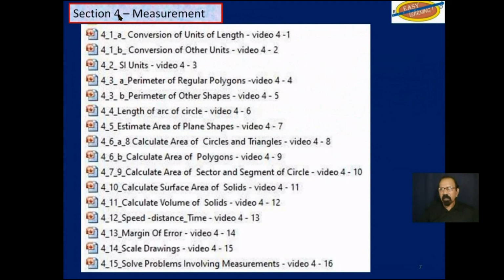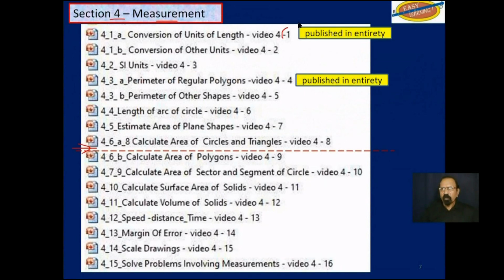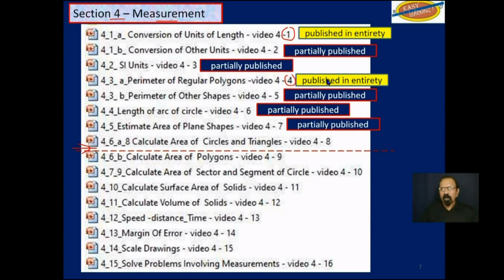We are now at section 4, measurement. Up to this point here, the first video and the 4th video in this section have been published in their entirety. The 2nd video, 3rd, 5th, 7th, and 8th are only published partially.